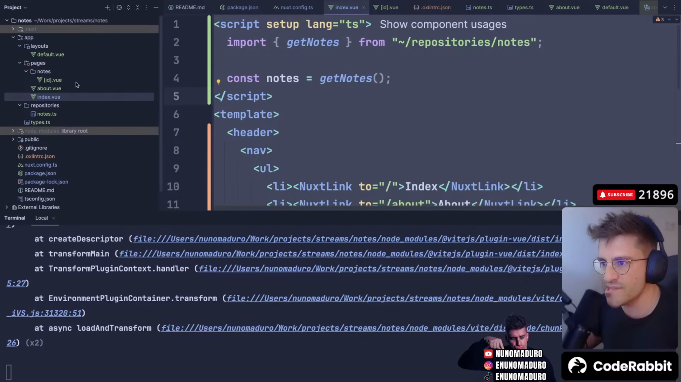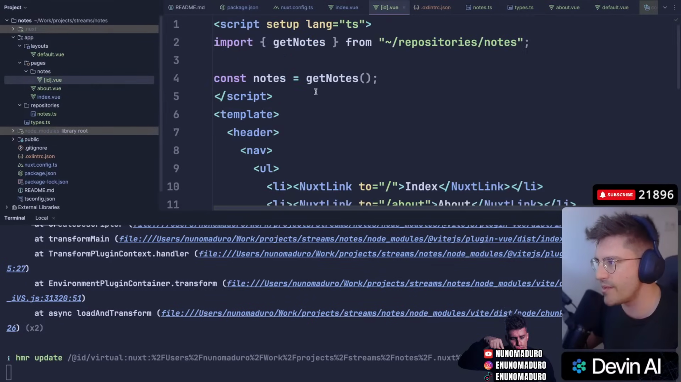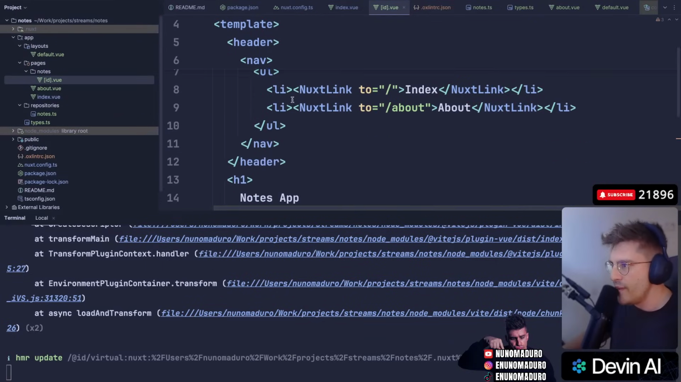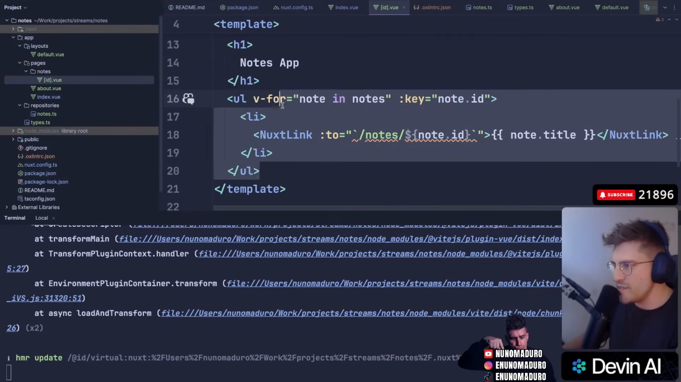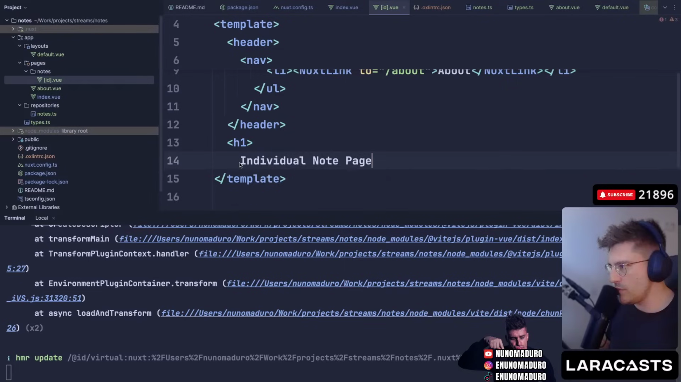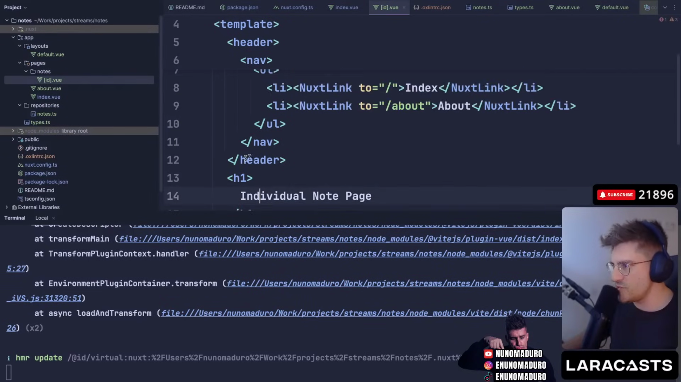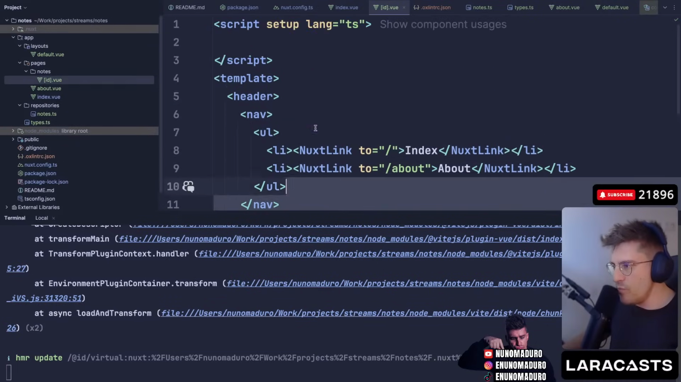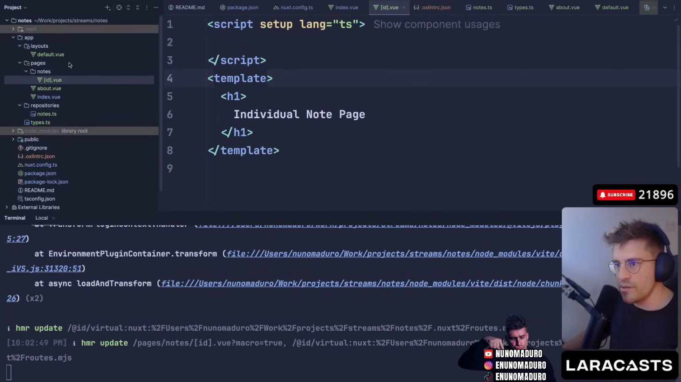So the next step is actually displaying some of those notes. I guess what we are going to do today is we're going to change this a little bit, but for now we can keep it stupidly simple by doing an individual note page. Yeah, let's keep it stupidly simple. We still have the NuxtLink all the way at the top, and I guess we can move this to the layout, right?